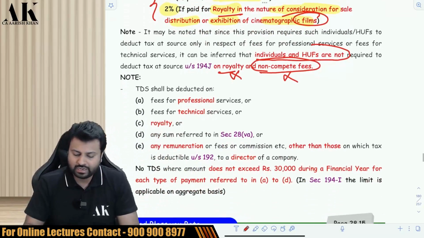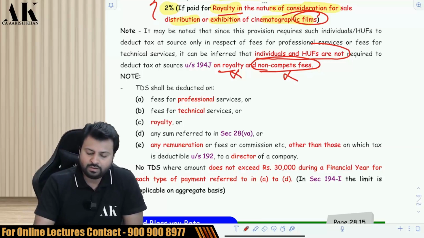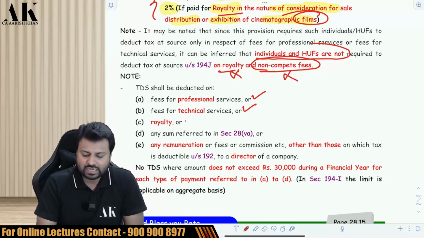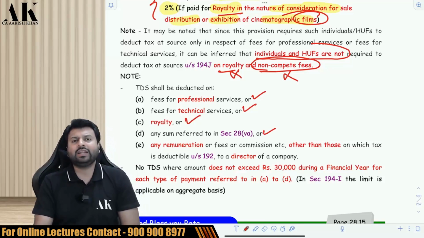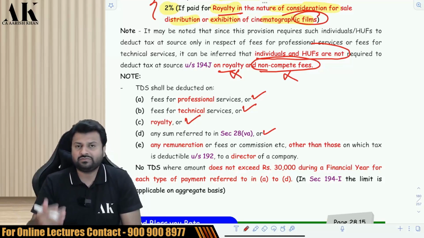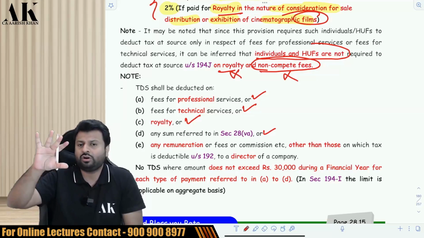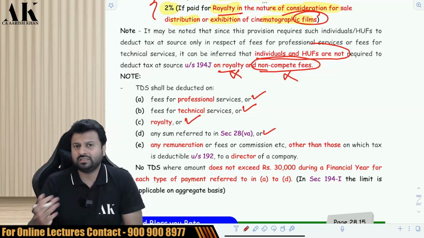That has been excluded. So now there are 5 natures of payment over here: professional fees, technical services, royalty, and the sum referred under 28(5), which is nothing but your non-compete fees, paid for example by Mukesh Ambani to Anil Ambani for not doing any business or profession of a similar nature.